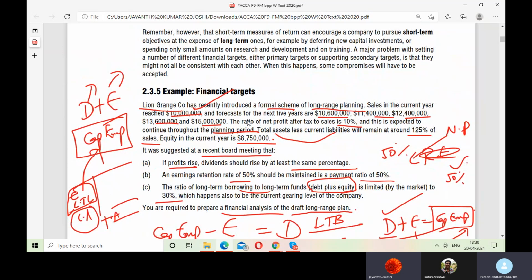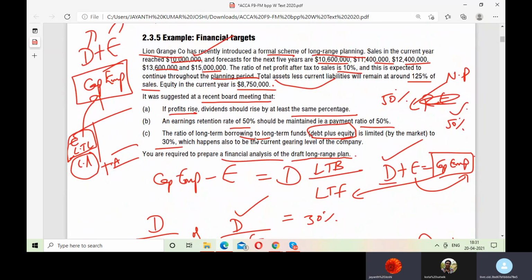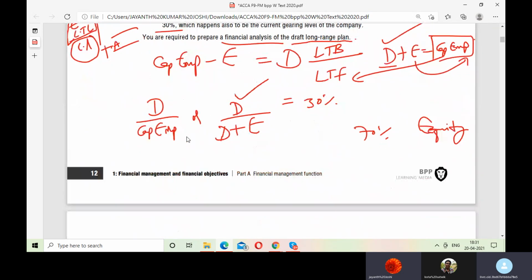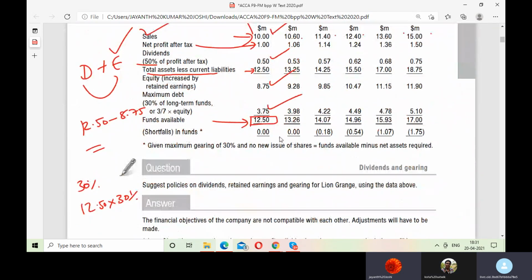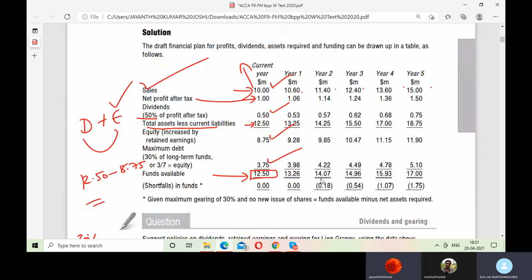Not for the first year, because they said the ratio of long-term borrowing to long-term funds is limited to this, and they are maintaining that 30 and 70 ka ratio. Correct? So how will we decide whether there is a shortfall of funds? See, your total assets less current liabilities and your 12.50.